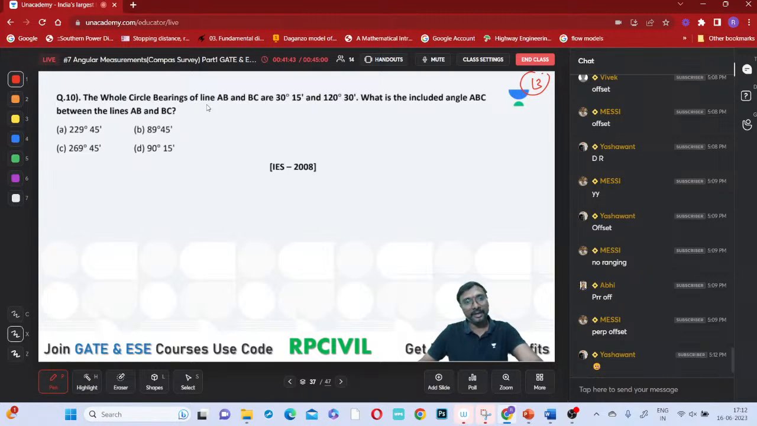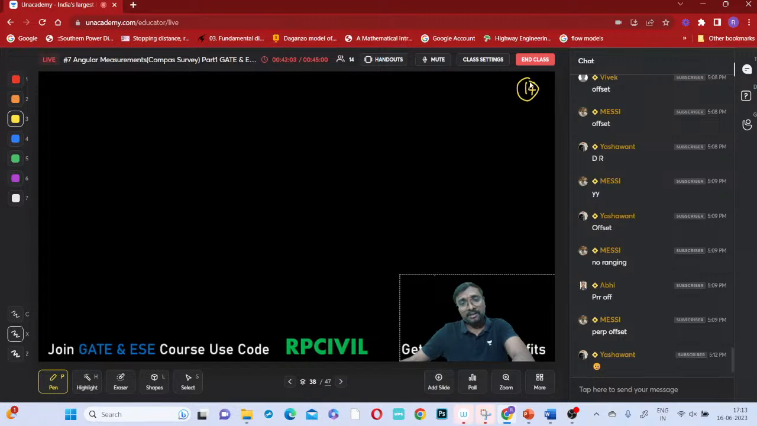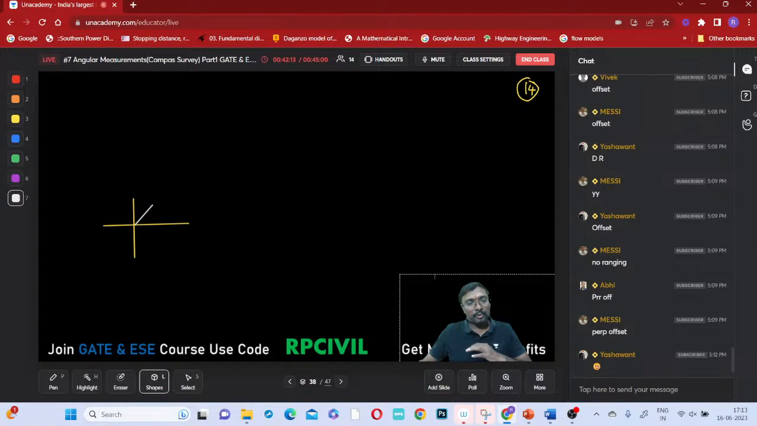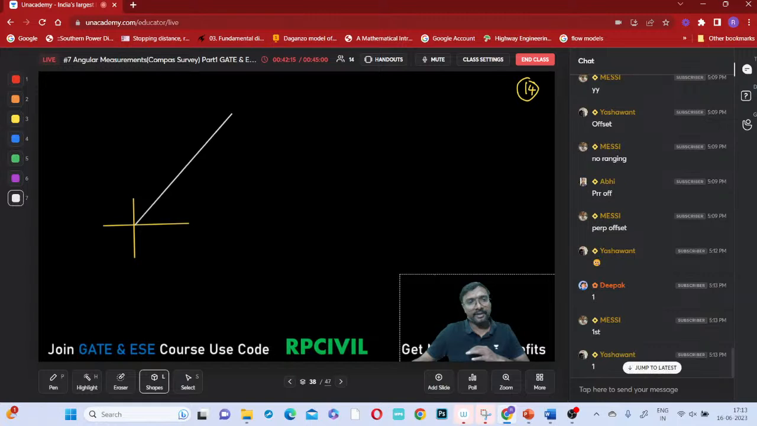The whole circle bearings of lines AB and BC are 30 degrees 15 minutes and 120 degrees 30 minutes. So what is the included angle ABC between the lines AB and BC? What is the whole circle bearing of line AB? 30 degrees 15 minutes, na? So 30 degrees 15 minutes means it is in the first quadrant or the second quadrant, everyone? It is in the first quadrant only, no? So it is in the first quadrant like this, right?